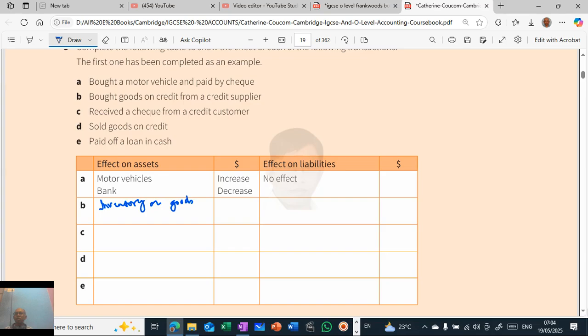Then what is happening? Credit supplier. We are purchasing from a credit supplier, so creditor, or bills payable. He is known as accounts payable. It is also known as account payable. So what is happening? Inventory is increasing, and creditor is also increasing. Both are increasing. Here liabilities is here, right? So creditors we will write here. Creditors also increase.